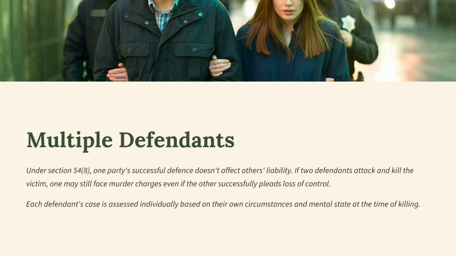Importantly, when it comes to multiple defendants, under section 54(8), one party's success doesn't affect others' liability. If two defendants attack and kill the victim, one may still face murder charges even if the other successfully pleads loss of control. Each defendant's case is assessed individually based on their circumstances and mental state at the time of the killing.